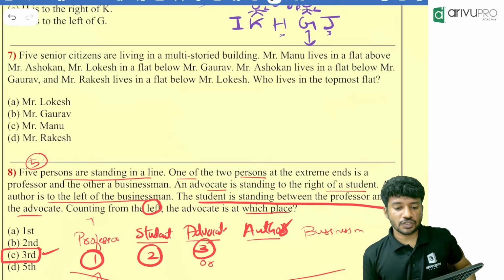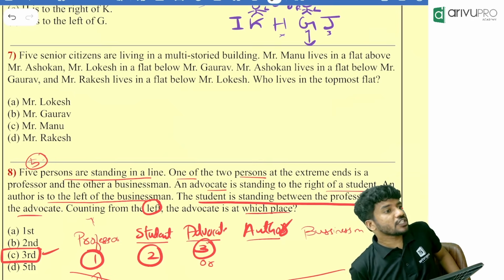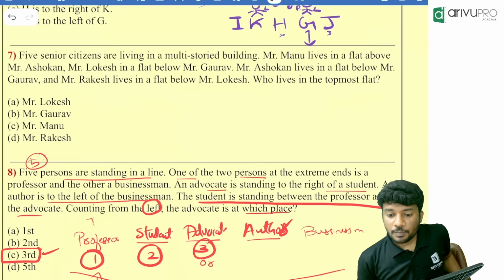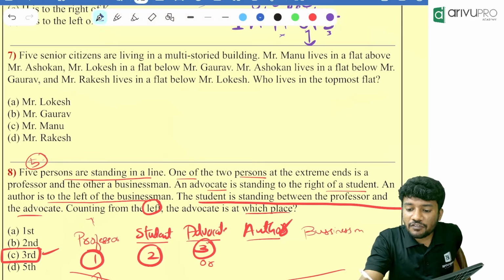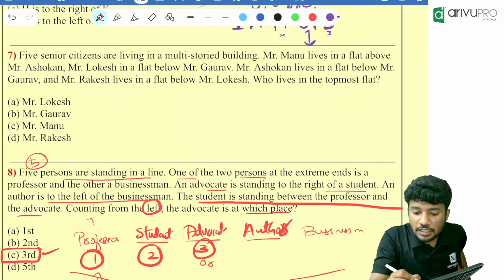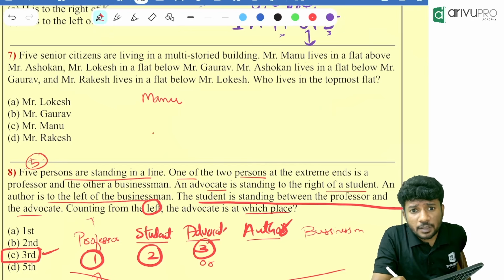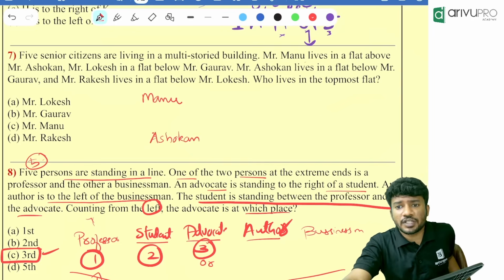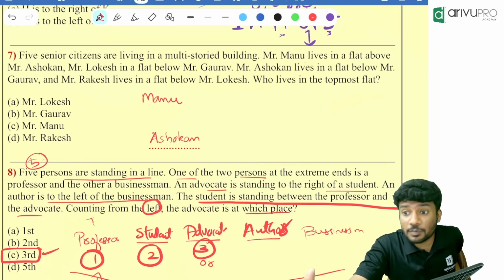Five senior citizens are living in a multi-storied building. How many are there? 5 are there. Living in a multi-storied building. Mr. Manu lives in a flat above Ashokan. Manu lives in a flat above whom? Ashokan. We don't know if it is immediately above or if some people are in between them. So I am giving a gap for Ashokan. If required, we will put the person over there.